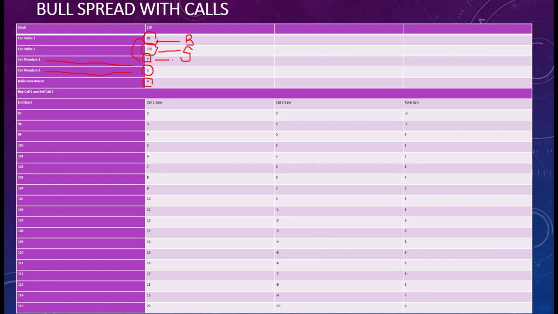7 you have paid. And this 3 you have received. So you have paid more. You have paid 7 rupees and you have received 3 rupees. So your total investment is rupees 4. This is your total investment, right?